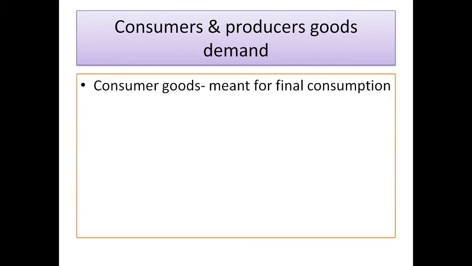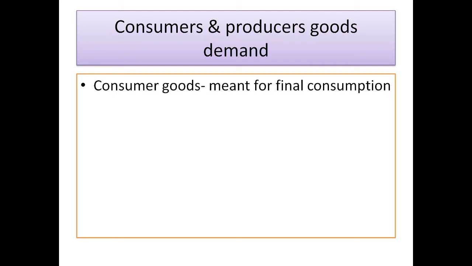Consumer goods are those goods and services which are produced for direct consumption by the consumers. They are purchased directly by them and used for satisfying want. They are meant for final consumption.